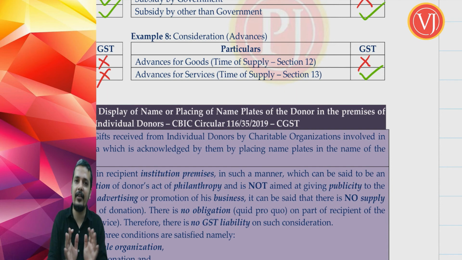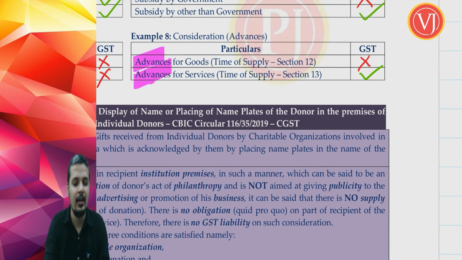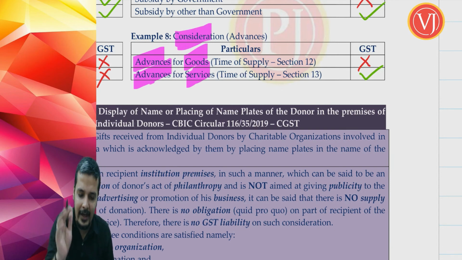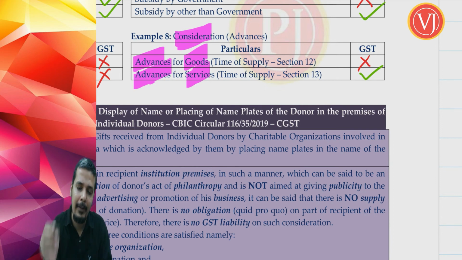Advances is also part of consideration, no doubt. Understand that advance is also part of consideration. So please don't have any doubts. Whether it is for goods or whether it is of services, it is also part of consideration. So I am not challenging that. Advance is part of consideration. But if it is advance for goods, finally you don't pay GST.